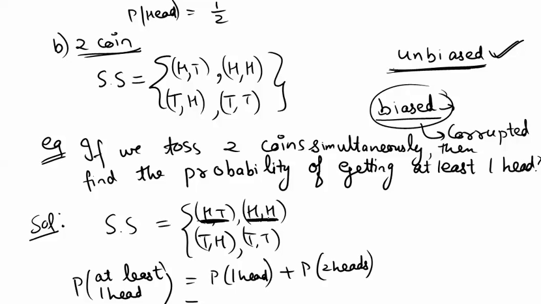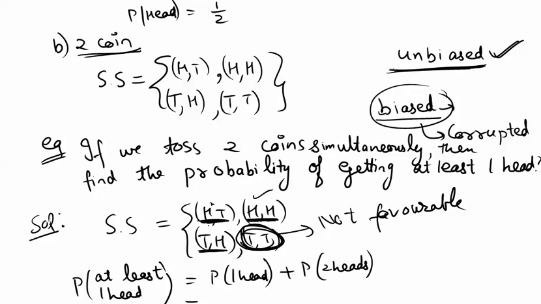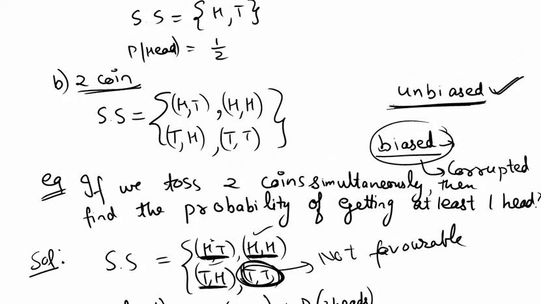In fact, you needed only one, at least one. So this is also favorable? Yes. Is this a favorable one? No, this is not favorable. So how many favorable cases did we get? 1, 2 and 3 favorable cases. So we have 3 favorable cases.